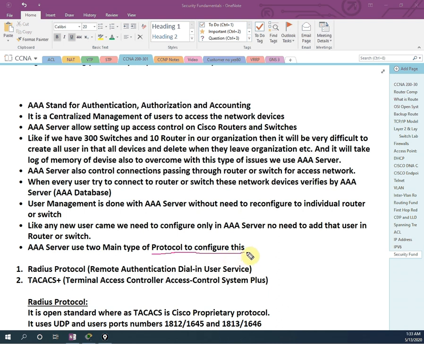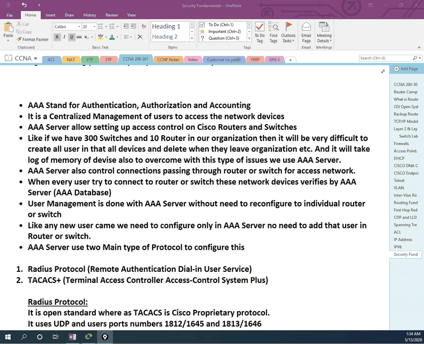The AAA server has many protocols, but the two main protocols we are using are the RADIUS protocol, that is Remote Authentication Dial-In User Service, and TACACS+, that is Terminal Access Controller Access-Control System Plus. These are the two protocols we are going to use to configure the AAA. Okay, let me give you the difference between these two protocols.